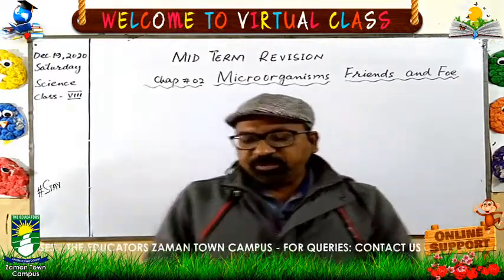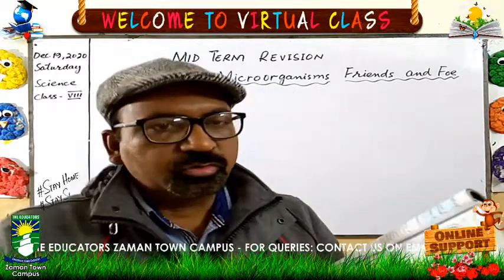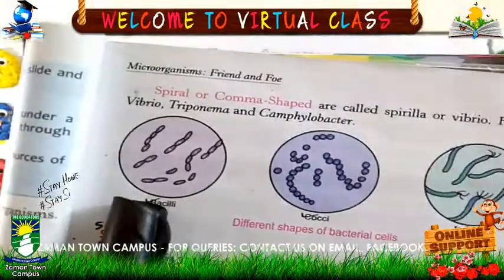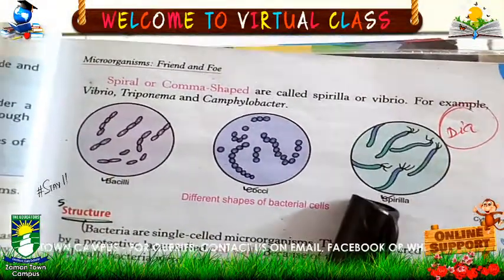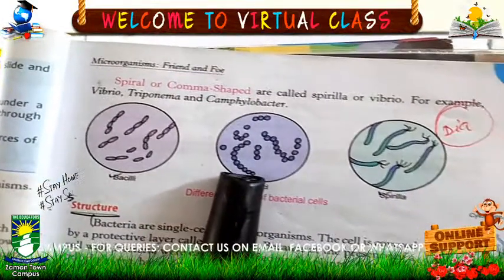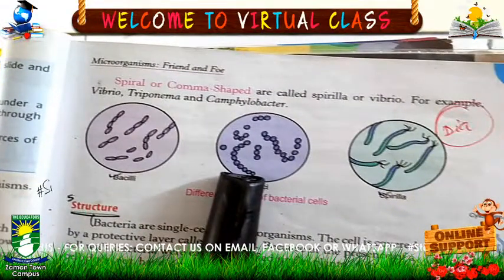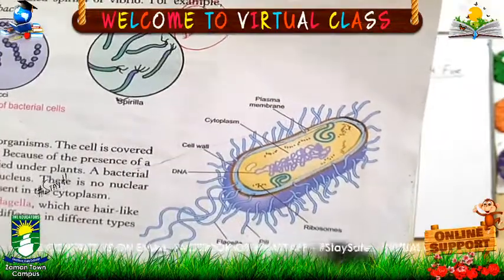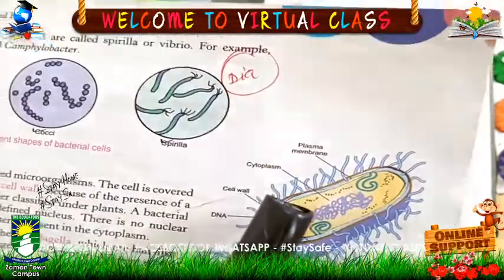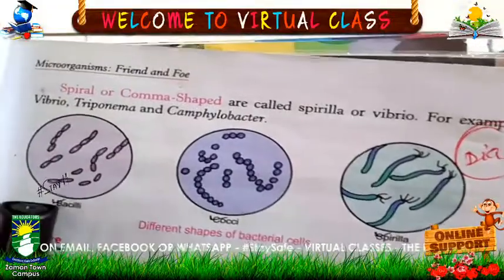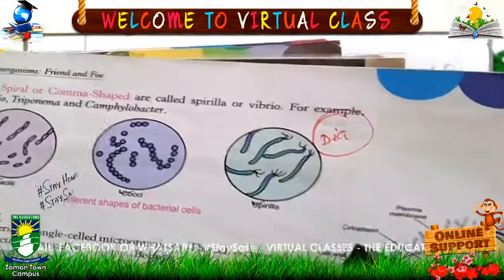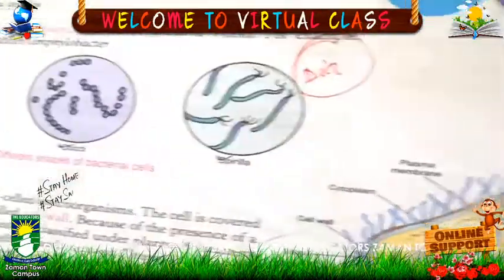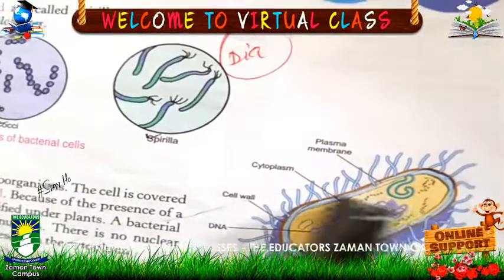The shape of the bacteria, I'm going to show you a diagram. These are different types of bacteria as regarding their shape, and the bacterial structure is this one. This diagram is very important, so learn all the labelings of this diagram and also learn the name of this diagram, because these are very important regarding the bacteria. As regarding the structure of the bacteria, there is no nucleus.